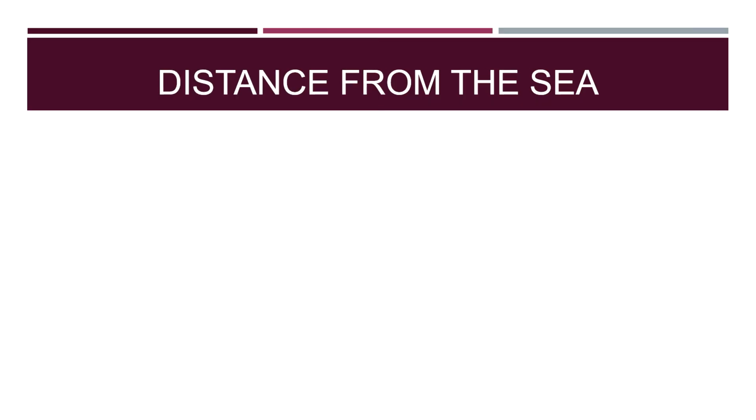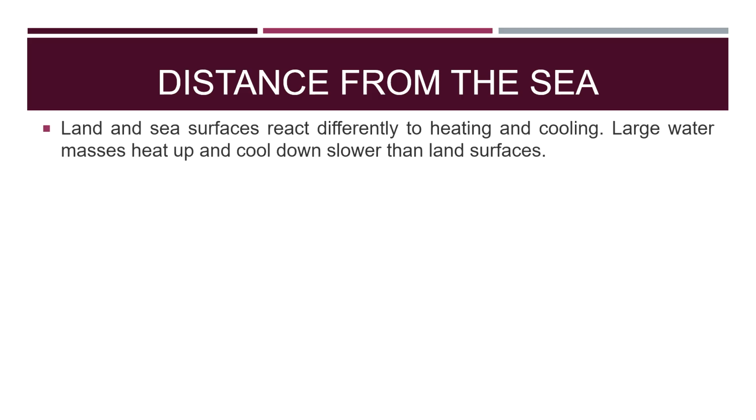Another thing, not just ocean currents, but also the distance from the sea has an impact on temperature. So land and sea surfaces will react differently to heating and cooling. So large water masses heat up and cool down much slower than land surfaces.